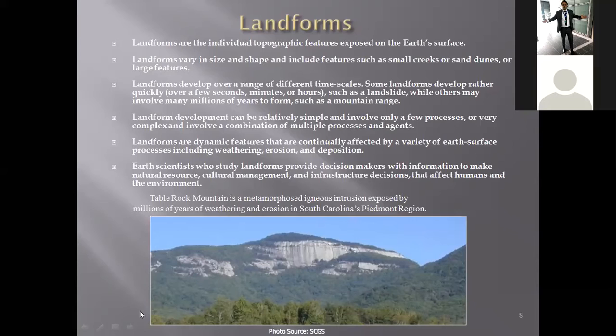So here we have a feature that is a mountain that looks like a table, and they call it a table mountain, in South Carolina. This feature that looks very simple has a lot of stories of uplift, weathering, and erosion that happened on it, and you can narrate stories related to these landforms once you see them.